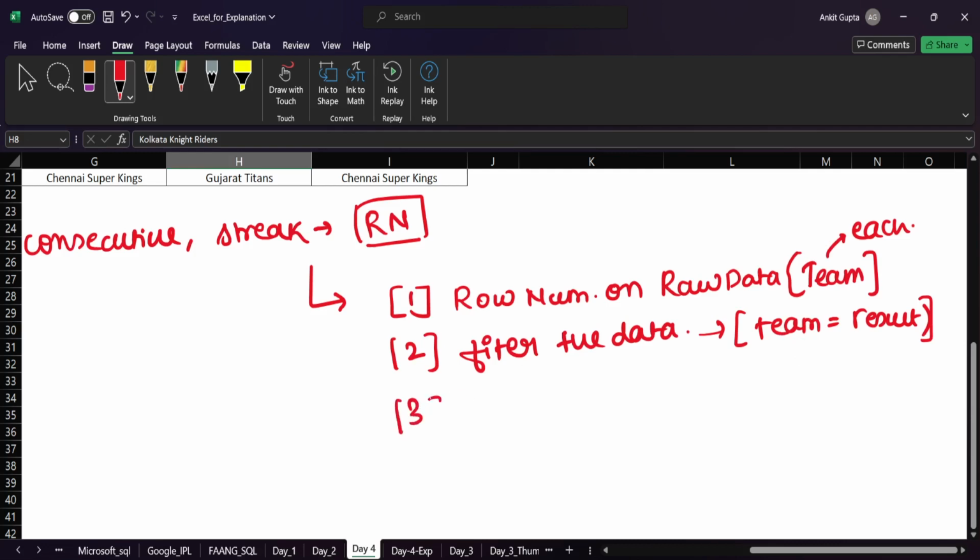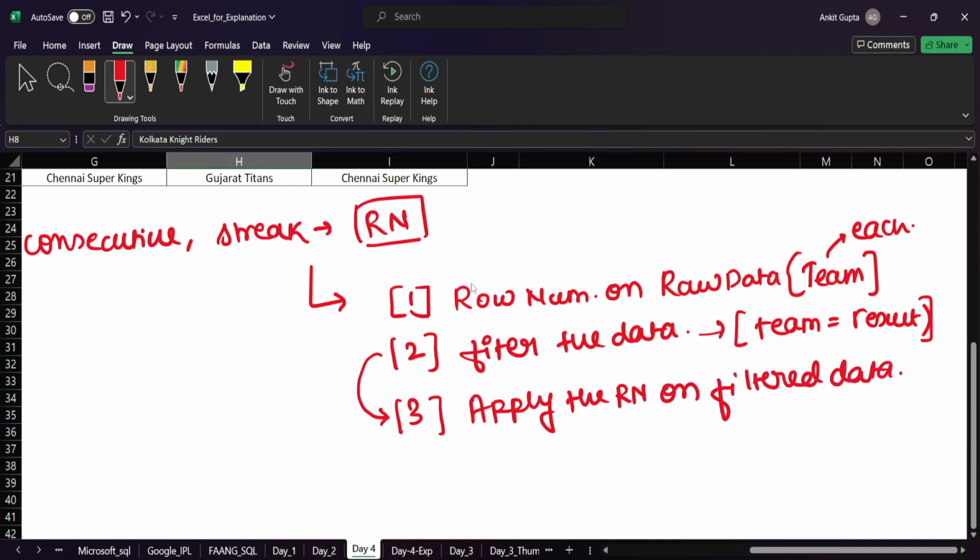The third thing is, on the winning, filtered data, apply the row number on the filtered data. So this is step three. This is the approach basically, or the pattern in which we solve these kinds of questions.